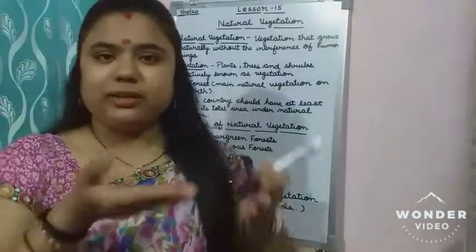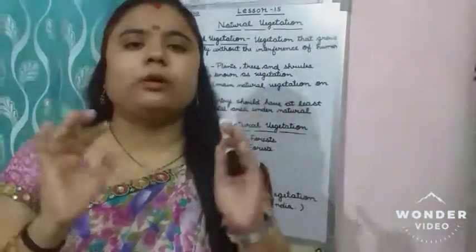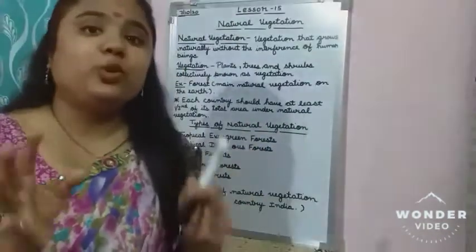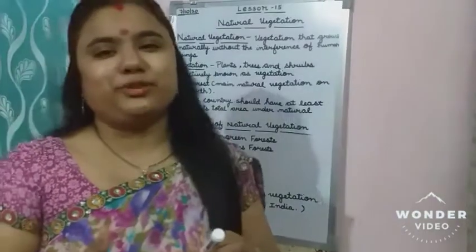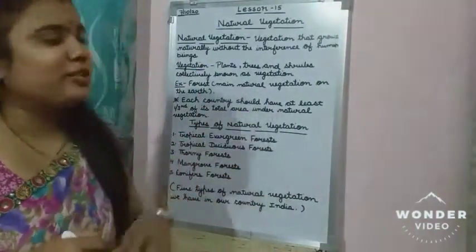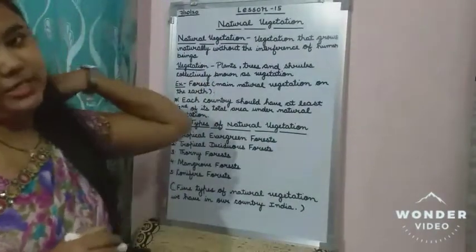Vegetation means all the plants. If we talk about them collectively, this is called vegetation, but they are growing in nature and without any disturbance of human beings. That is why it is called natural vegetation. So this is the meaning of natural vegetation.